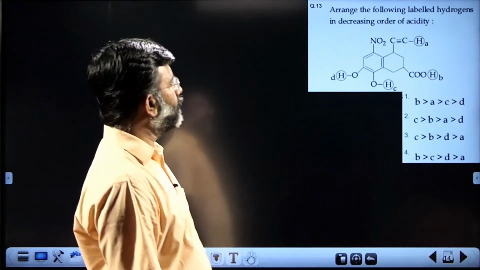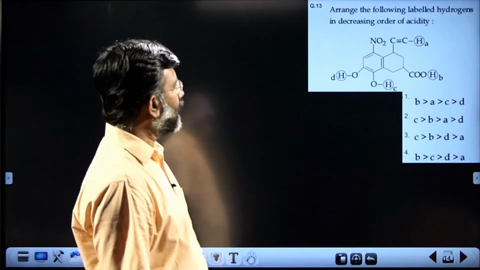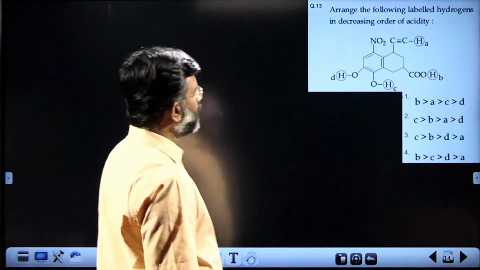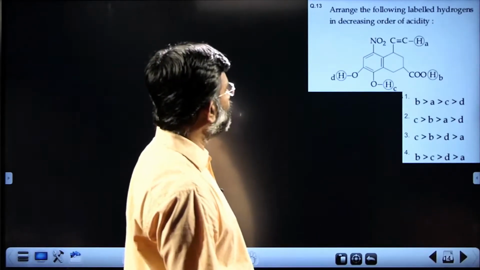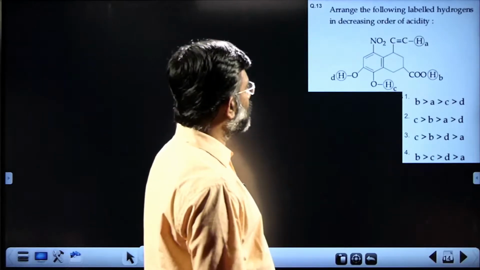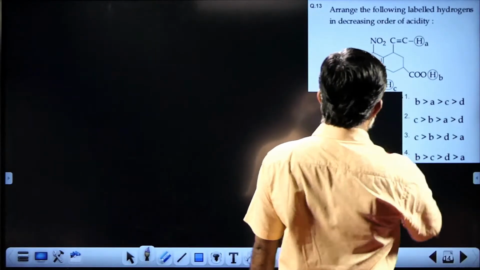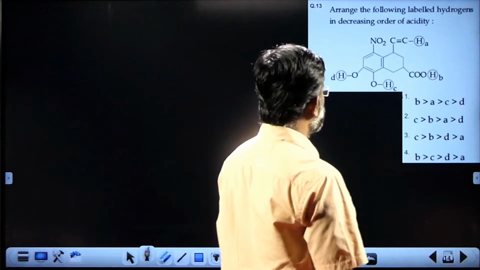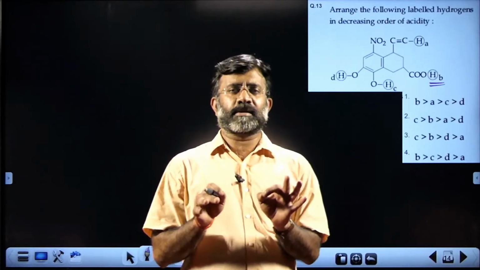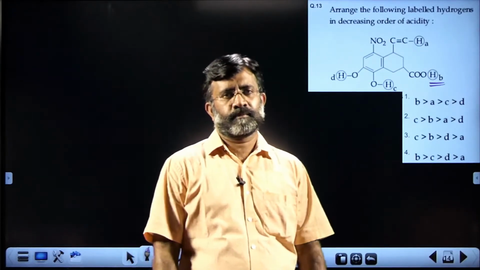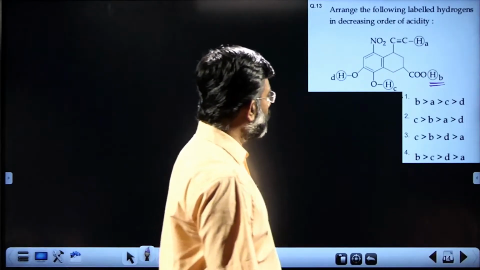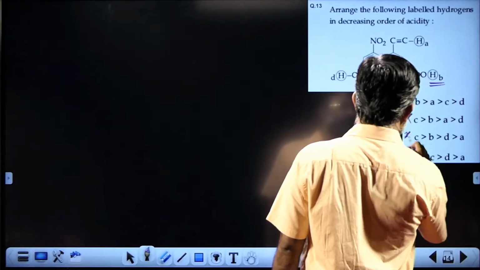Arrange the following labeled hydrogens in decreasing order of acidity. The various hydrogens given are A, B, C, D. A is with alkyne, it is feebly acidic. B is with the carboxylic acid, C is with OH group, D is with the OH group. So definitely no doubt B is maximum, because it is a part of the distinct carboxyl group and is most acidic. B is maximum means you can eliminate second choice and third choice.